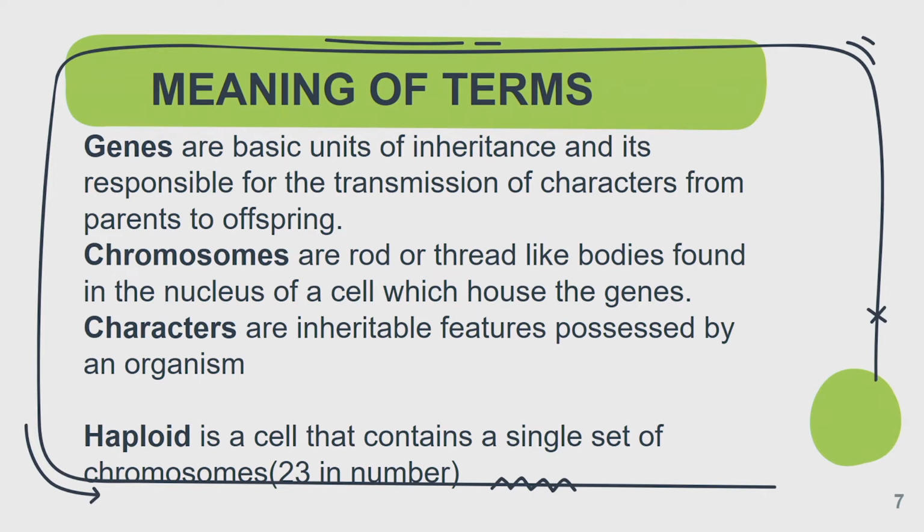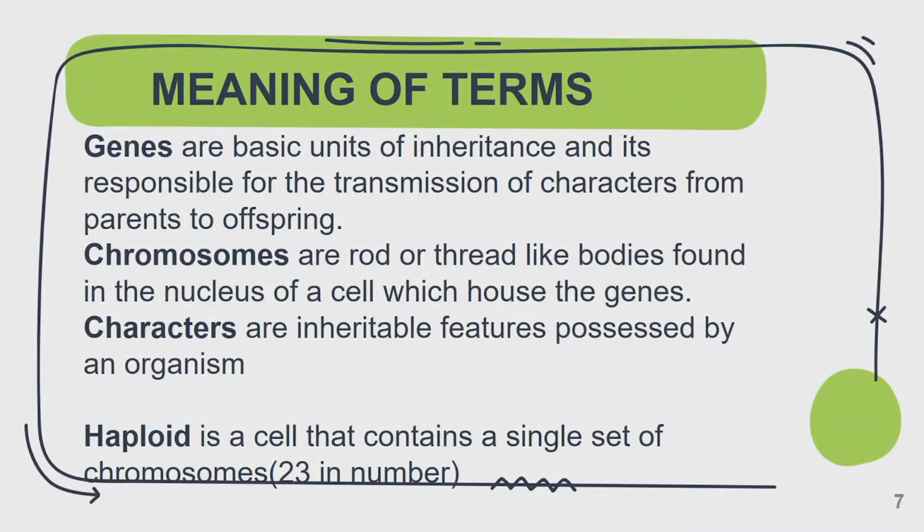There is a particular gene responsible for that feature. So that gene is what was transferred to you that makes you to have that particular feature. So gene is a basic unit of inheritance that is responsible for transmission of characters from parent to their offspring. So that's what gene is.